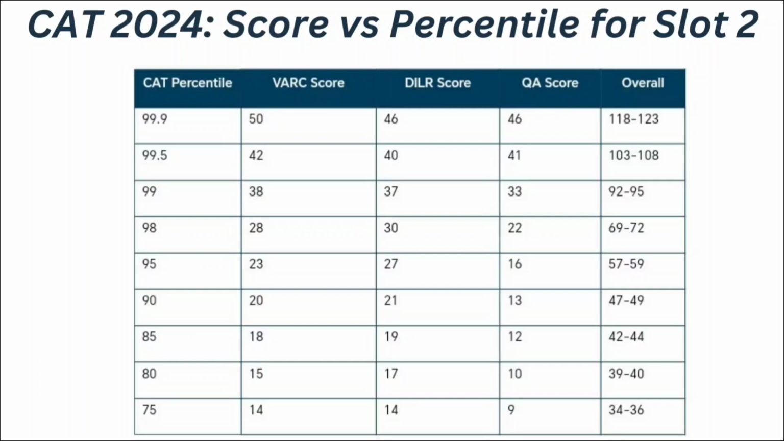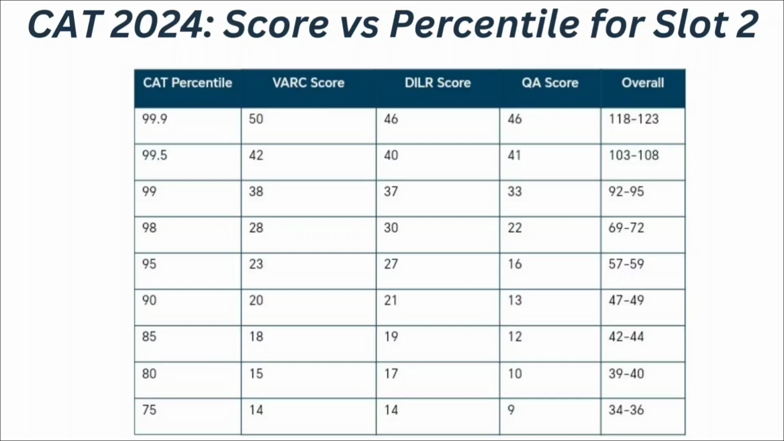Then if your VARC score is 23, DILR score is 27 and quantitative ability score is 16, means if your overall score ranges between 57 to 59, then at that time you can expect your CAT percentile to be 95. Then if your VARC score is 20, quantitative ability score is 13 and DILR score is 21, means if your overall CAT score ranges between 47 to 49, at that time you can expect your CAT percentile to be 90.